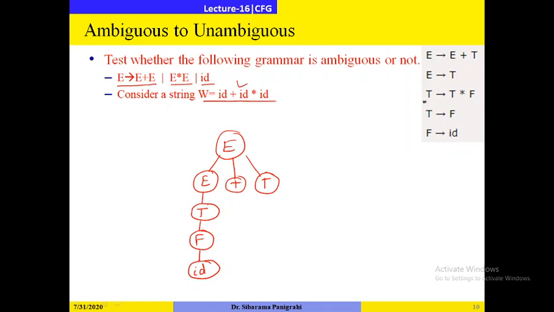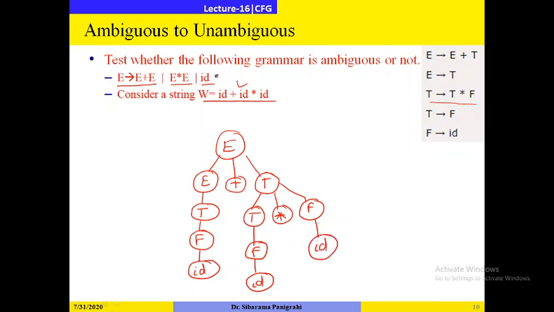So first I will use this one, T gives to T star F. So T star F. Then T gives to F, F gives to ID, and here F gives to ID. So you see, this grammar and this grammar are both equivalent, but this is ambiguous and this is unambiguous. And by using this unambiguous grammar, we have got a single derivation tree for the target string W equal to ID plus ID star ID.